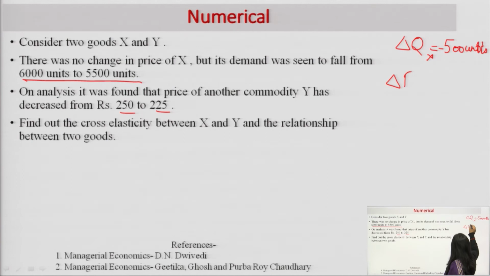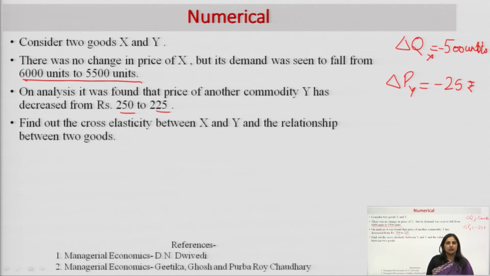And what is the change in the price? Price is also falling from 250 to 225. It means the change in the price of commodity Y is 25 rupees. It is clearly visible that the price of Y has decreased and the demand for X has also decreased.